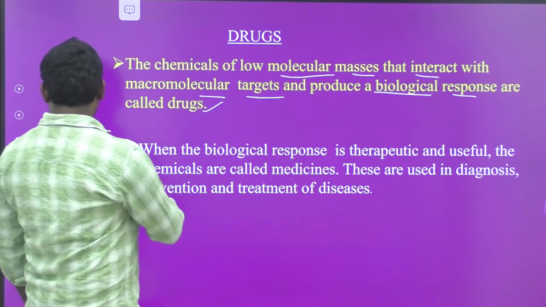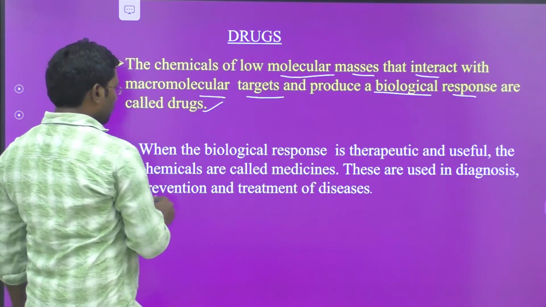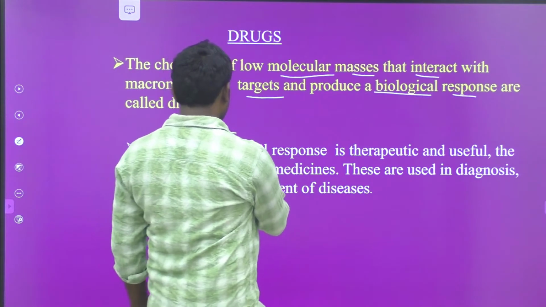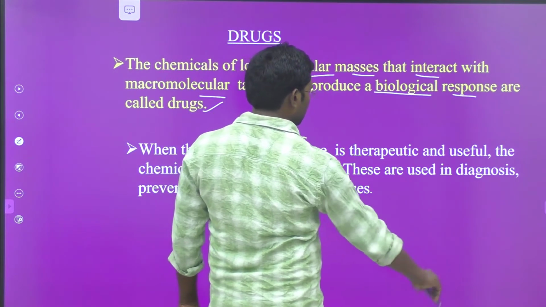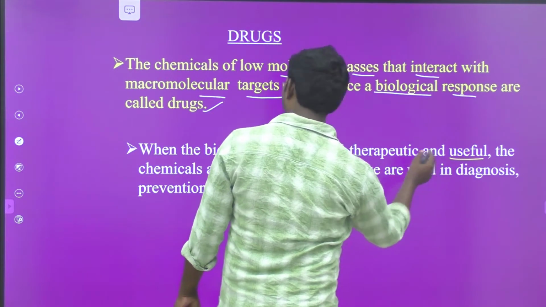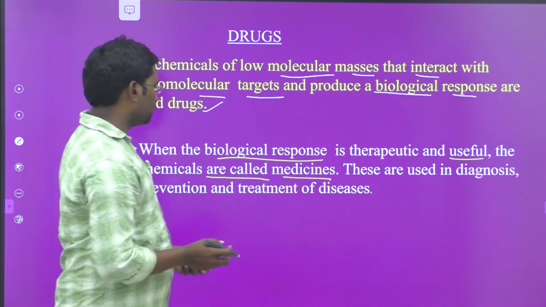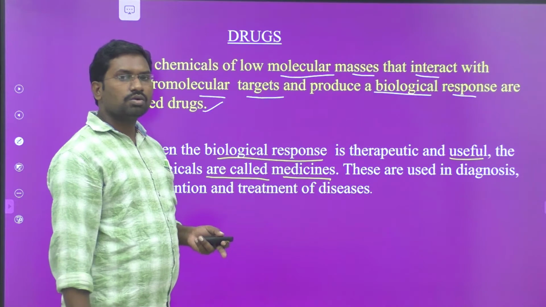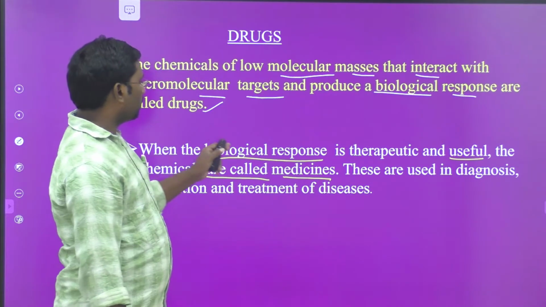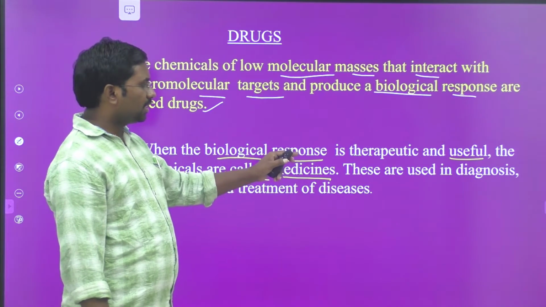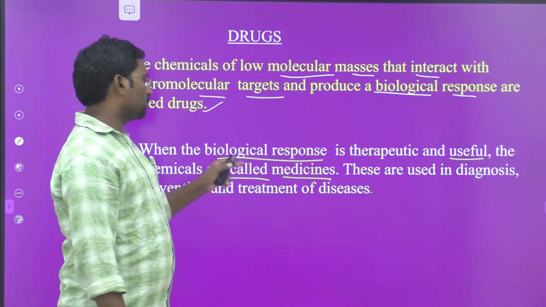The next one about these drugs: when the biological response is therapeutic and useful, the chemicals are called medicines. So what is meant by medicine? The chemicals which are therapeutic and useful for biological response are called medicines.